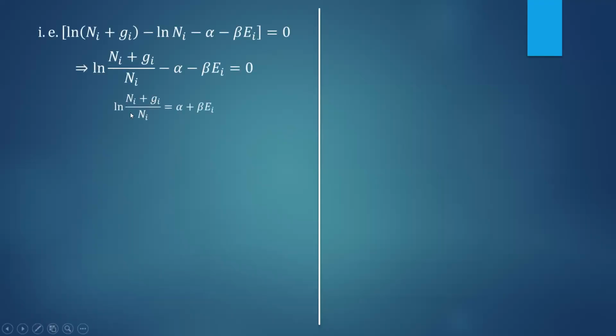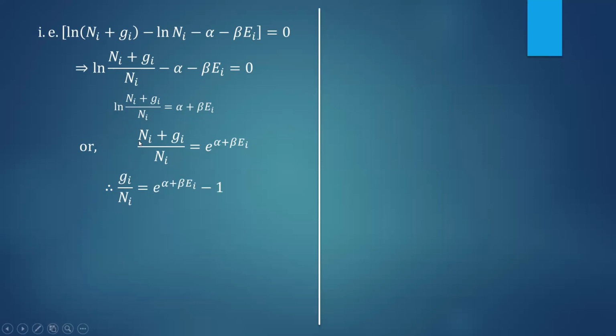So if you rearrange, you will get ln of (ni plus gi)/ni is equal to alpha plus beta ei. Now this is a logarithmic equation. You convert that into an exponential equation. It is of the form ln of m equal to x, therefore m equal to e to the power x. So you can write this equation as (ni plus gi)/ni is equal to e to the power alpha plus beta ei.